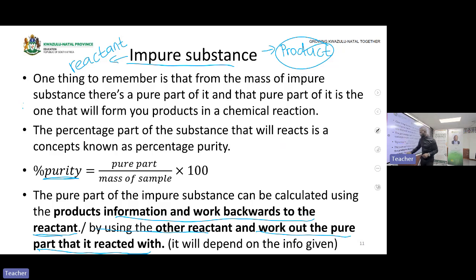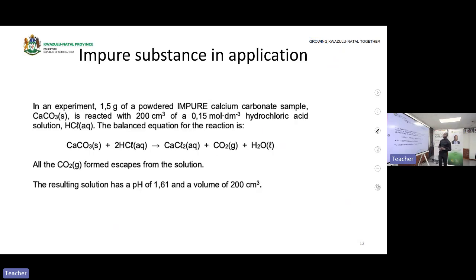Let us look at it in this way. Let us say they're giving you this particular question. Now, this is the question from the May-June paper 2025 under question 7. Let us look at what we are given and what we know for now. Let us use the concept, grade 12.